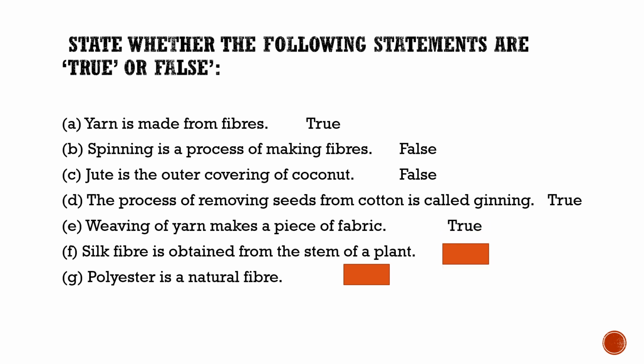It is also true. Now, silk fiber is obtained from the stem of a plant. Is it? Silk fiber is an animal fiber, so this statement is false. Silk fiber is obtained from the cocoon of the silk moth. Now the last one is, polyester is a natural fiber. True or false? It is false, because it is man-made, so it cannot be a natural fiber. It is a synthetic or an artificial fiber.